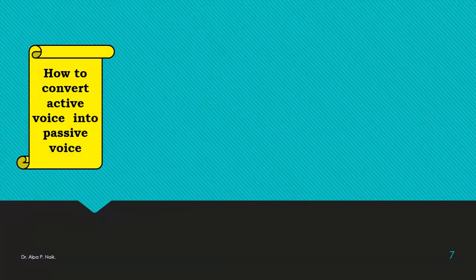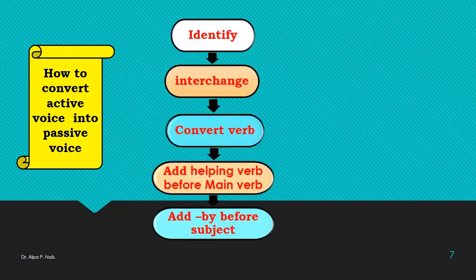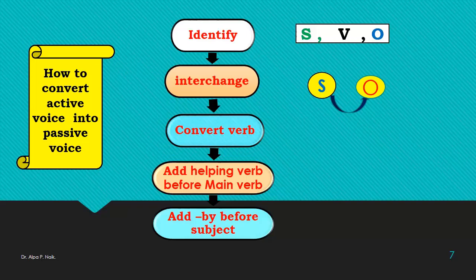How to convert active voice into passive voice then? Remember, there are 5 important steps. The first is identify. What to identify? Subject, verb and object. Let's do the interchanging procedure. So subject becomes object and object becomes subject.